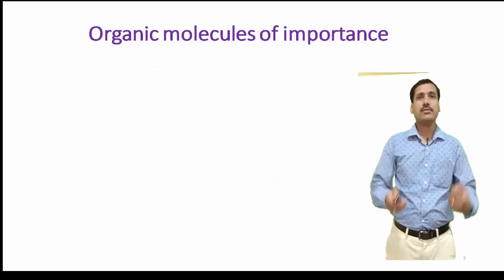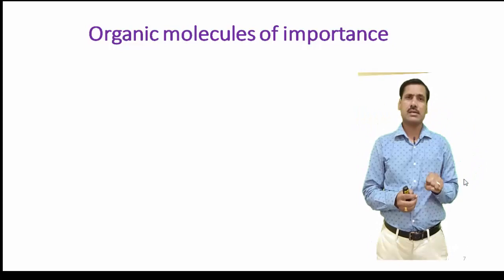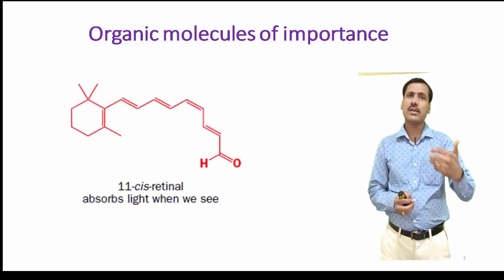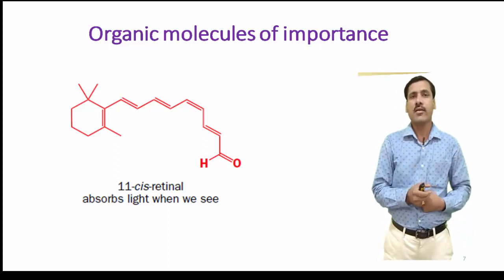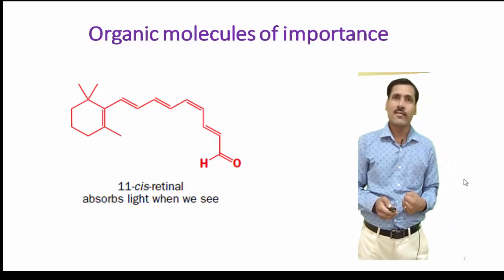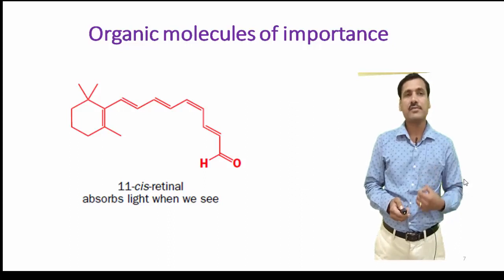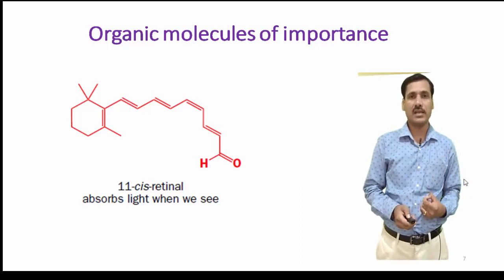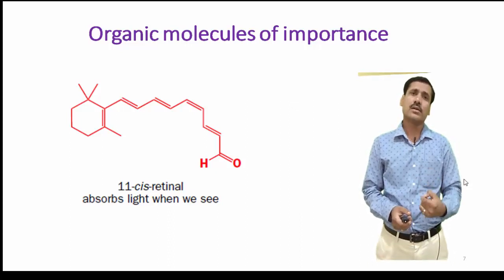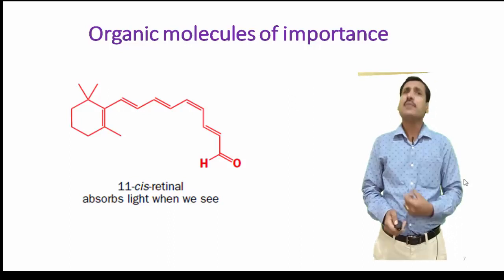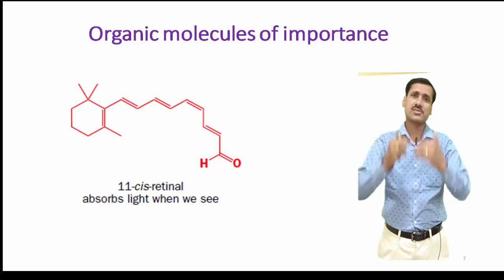You could see I have covered a few different molecules. I have picked a few molecules, and these molecules are somehow related to the lives of mankind. So you could see my first example is cis-retinal. Cis-retinal is a compound which absorbs light when we see. It is related to vision. It is present in the retina of the eye, and it is responsible for the vision that a particular man can see. The mechanism of vision suggests that there occurs some sort of cis-trans isomerism.